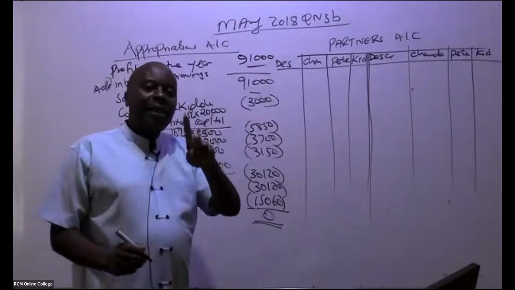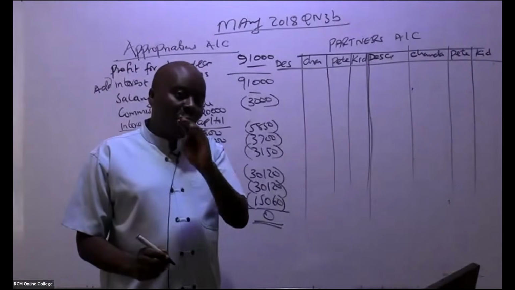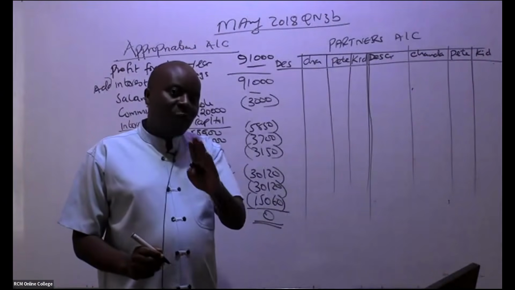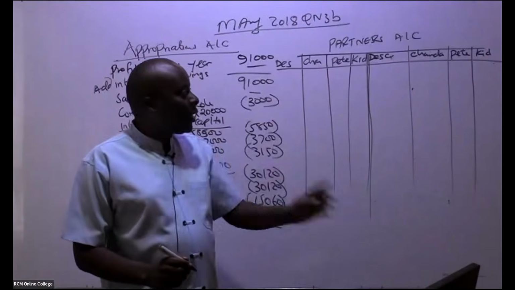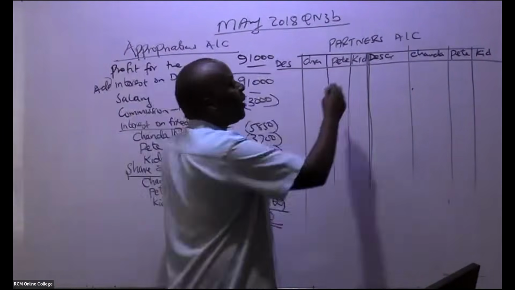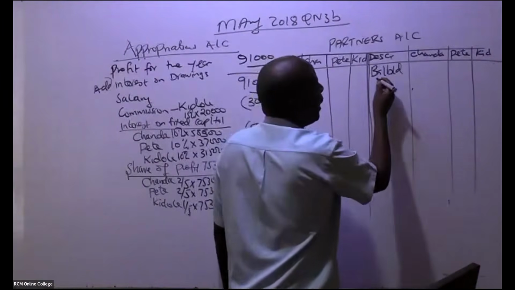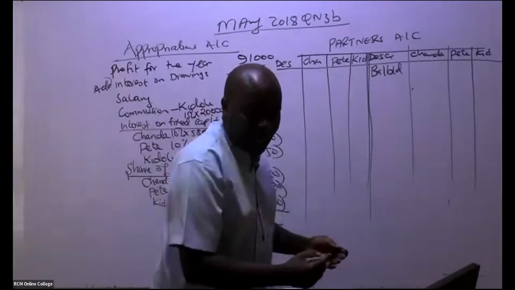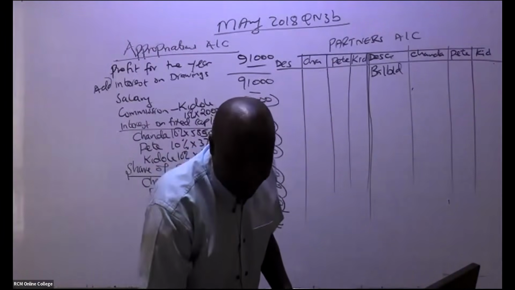Remember, partners, whenever they have capital with us, the capital will be on credit side. So in this case here, if you go to their trial balance, and you see they have capital on the credit, you just bring it here. So we start with balance brought down. Free marks here, really. Are you able to see they are fixed capital?